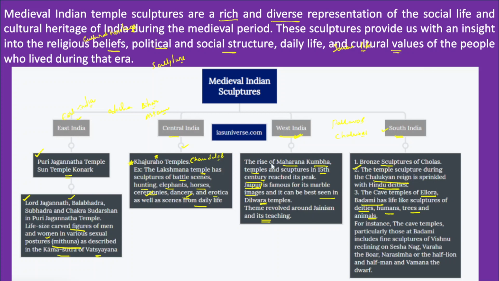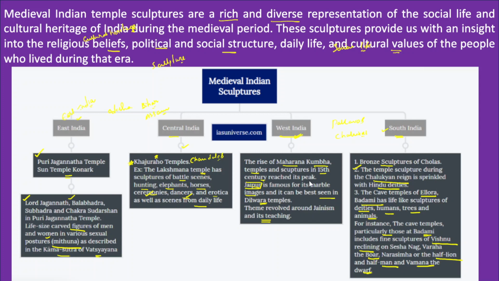If we mention an example, cave temples, particularly those at Badami. The Badami cave temples also include fine structures of Vishnu reclining on Sheshnag, Varaha the boar, Narasimha the half lion and half man, and Vamana, a dwarf. Therefore, Eastern India, Central India, West India and South India have a rich temple sculptural tradition.